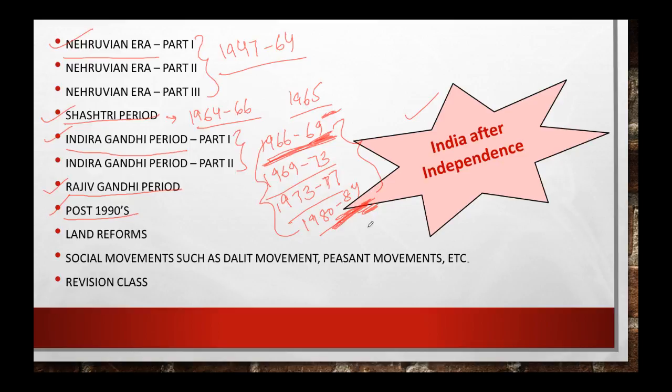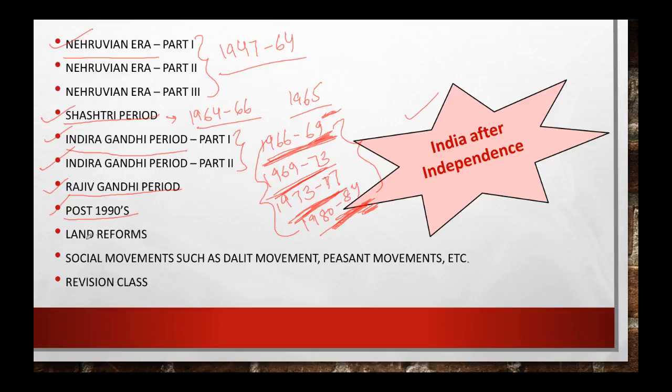So all these things we'll be discussing. Now from 1969 to 1977, I'll be consolidating everything in one, okay. We will be discussing the Bangladesh liberation war, then the Emergency, then the Jai Prakash movement. All these things we'll be discussing in these two classes itself, okay.